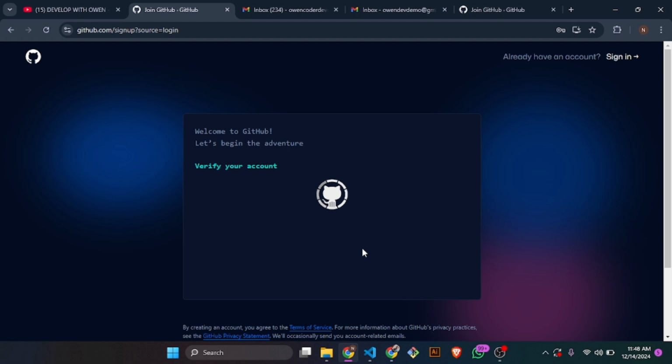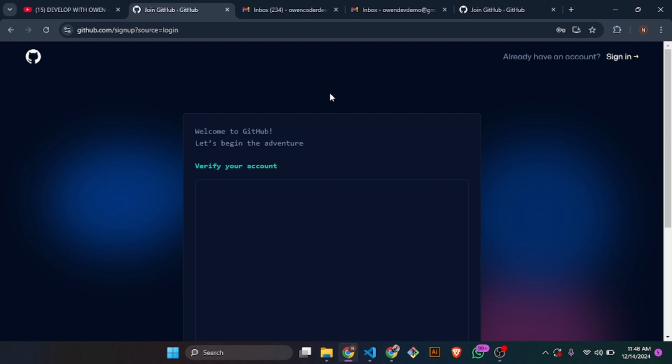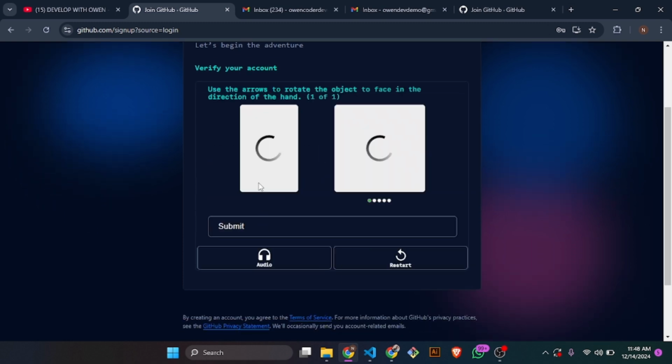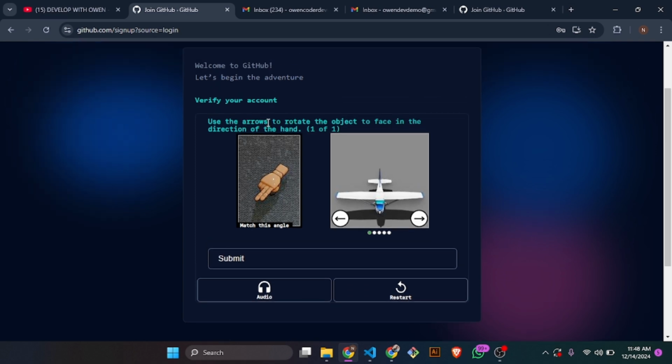They are verifying. Okay, verify, protecting your account. Please solve this puzzle to know if you're a real person. We use arrows to rotate objects to face in the direction of the hand.